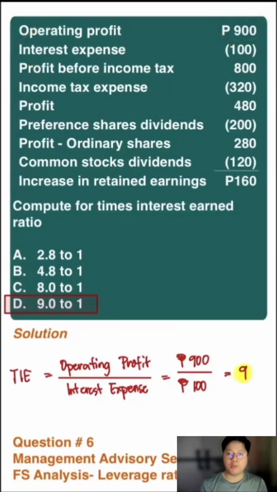In our example, we have 900 divided by the interest expense, which is 100. 900 divided by 100 is going to give you a 9 to 1 ratio, meaning your operating profit can cover 9 times your interest expense. Expectedly, you will observe a profit position in your income statement.